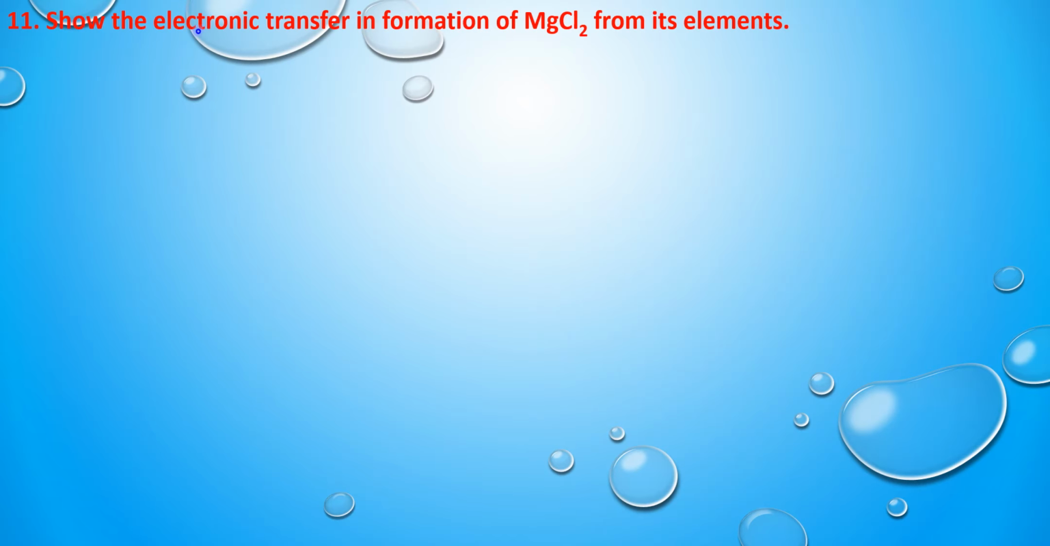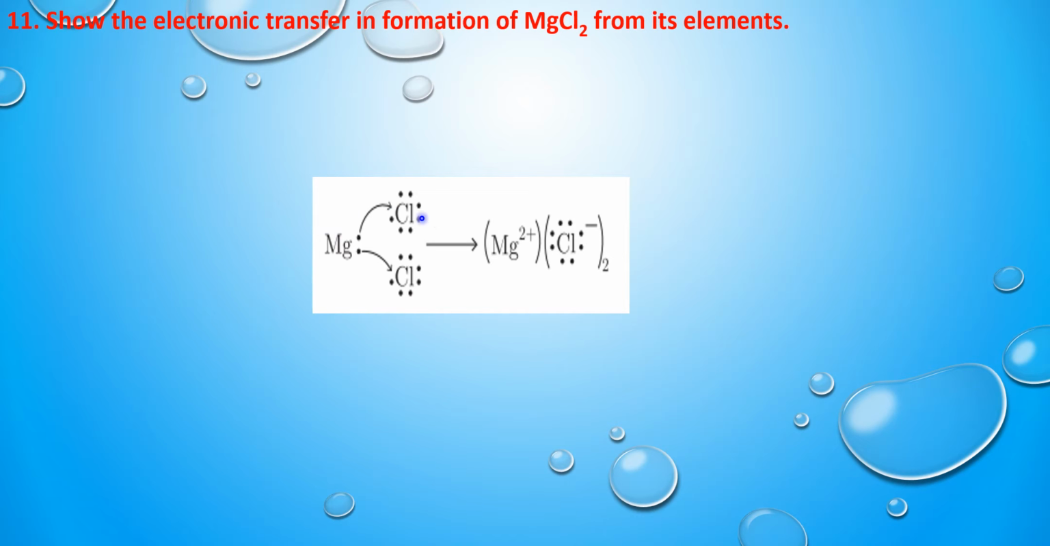Next question is, show the electronic transfer in formation of magnesium chloride from its elements. So magnesium chloride is formed by one atom of magnesium and two atoms of chlorine. Its formula is going to be MgCl2. Magnesium has two valence electrons and an atom of chlorine has 7 valence electrons. So one electron is needed by chlorine to get the octet structure, and by losing 2 electrons, magnesium is also going to get octet structure.